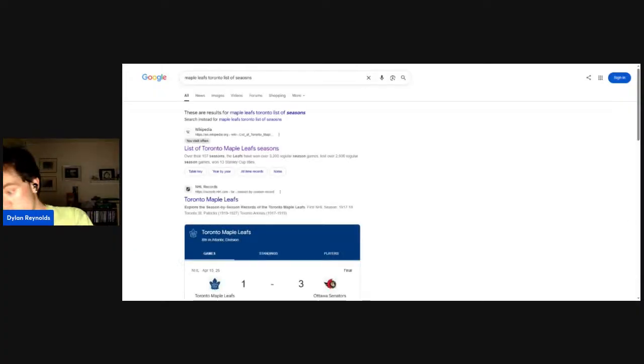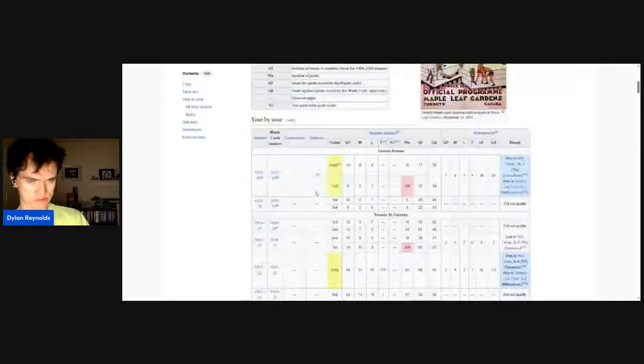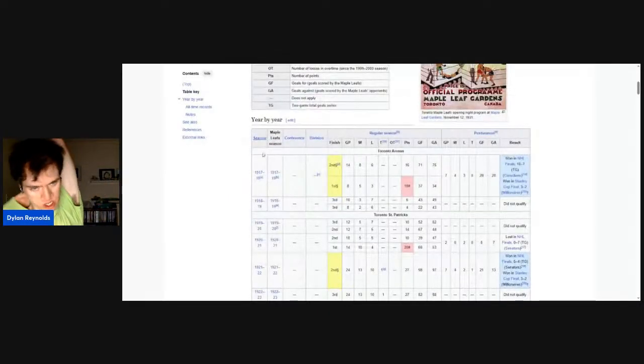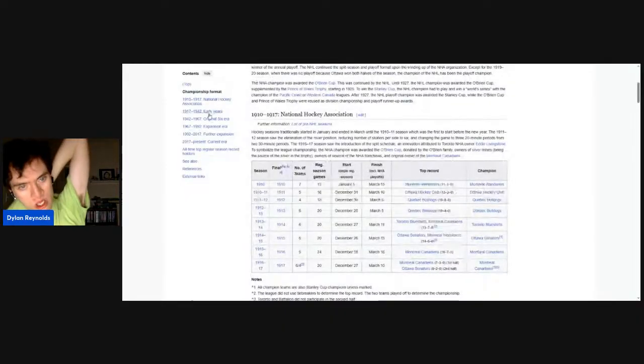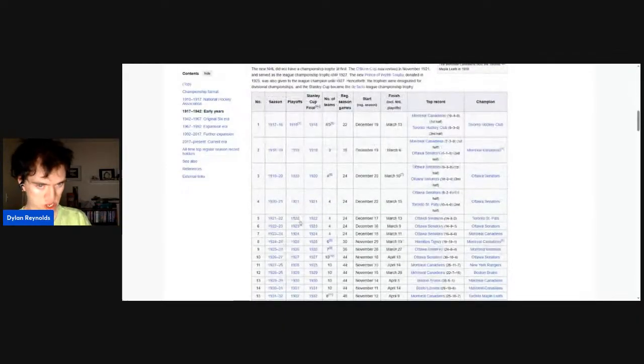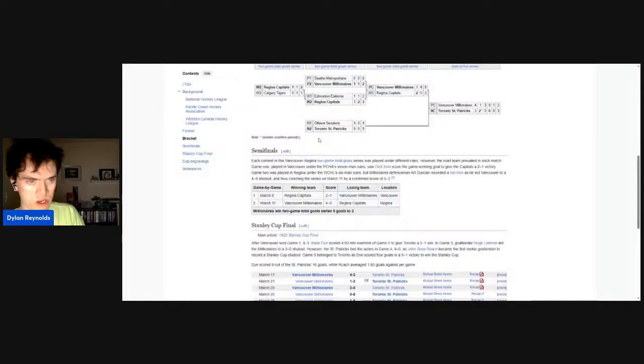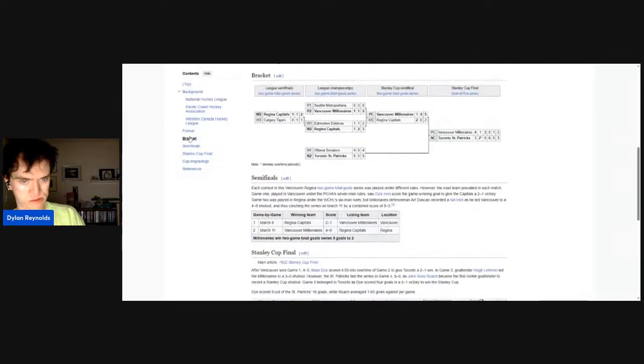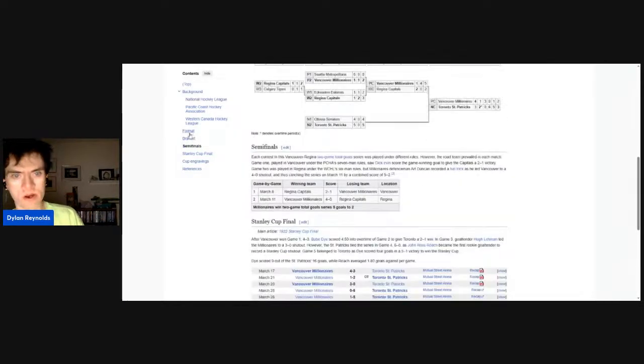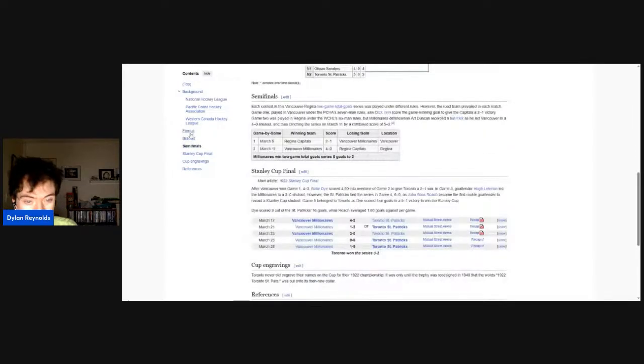Now let's go to the playoffs for the 1922 season. No NHL team played. Toronto won the Stanley Cup. They won the Stanley Cup for their second. This is their second Stanley Cup in 1922.